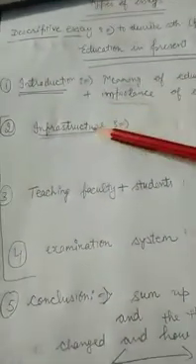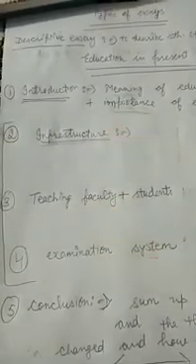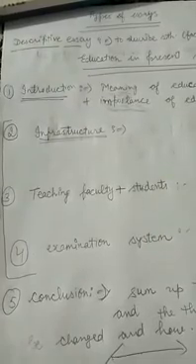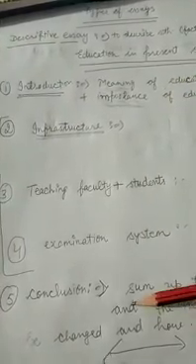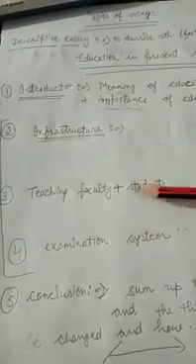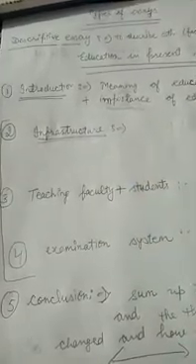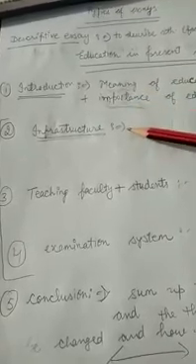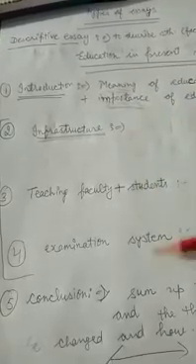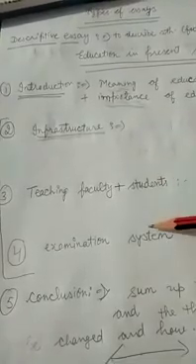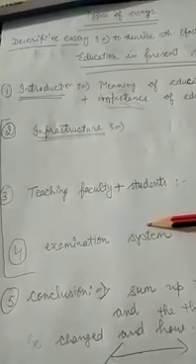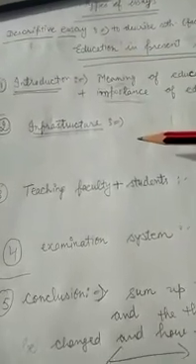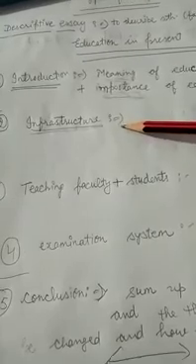Then occur your 3 points, the second, third and fourth paragraphs. 3 points means 3 paragraphs you are going to make. Except your introduction and conclusion, you are going to write 3 paragraphs, that is called the body of the essay. You will have to concentrate on one point in each paragraph. Whichever paragraphs you make, you have to concentrate on only one point. Don't deviate. Clear?